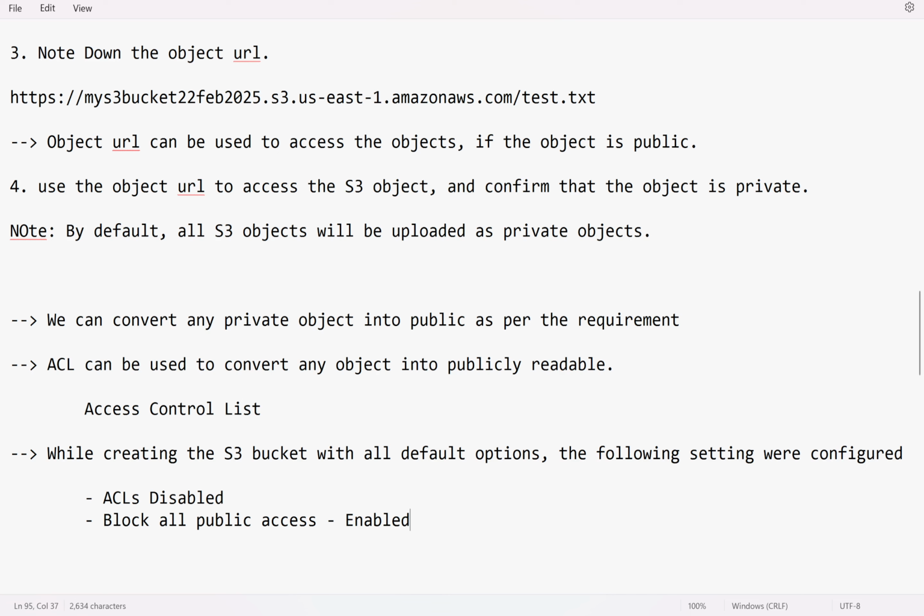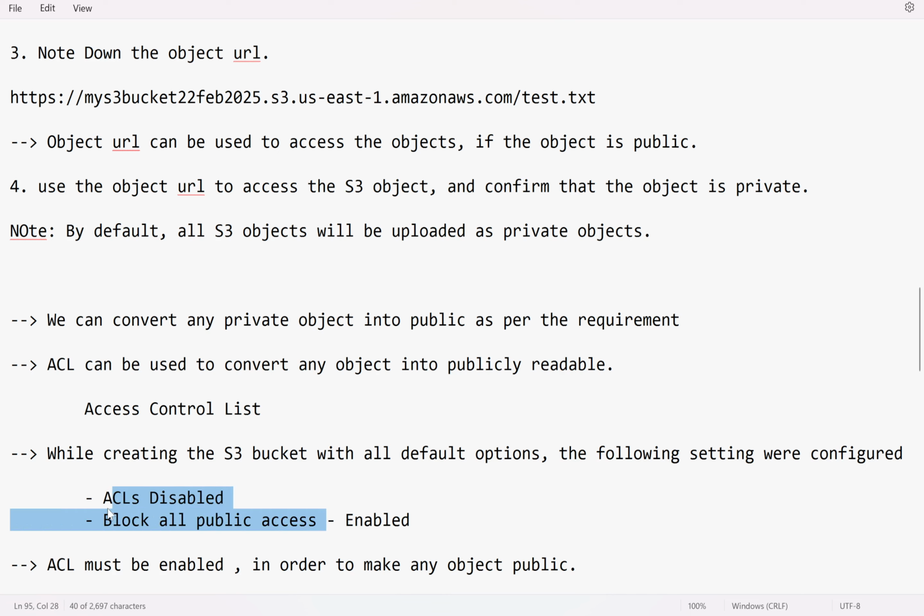And if you want to make any object public, ACL must be enabled. But if you enable ACL, still you cannot convert any object into public. Why?